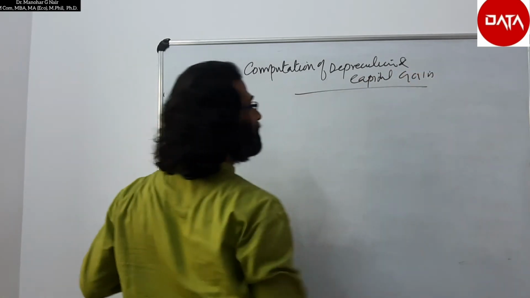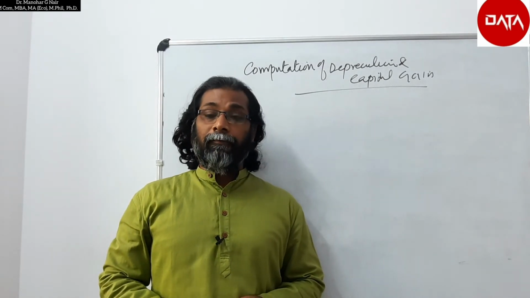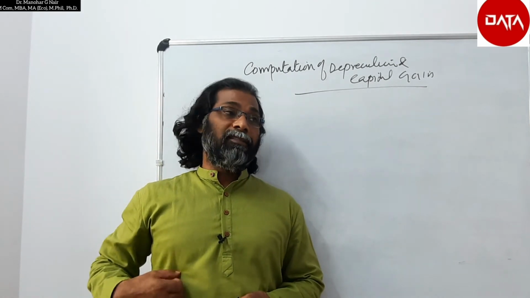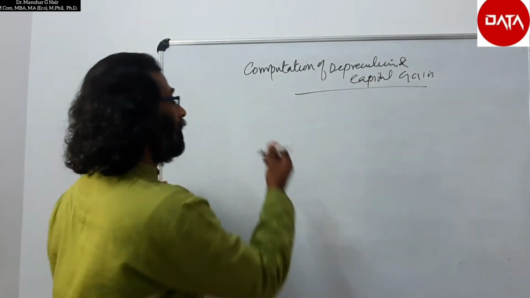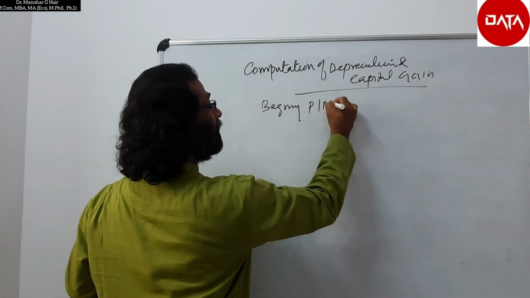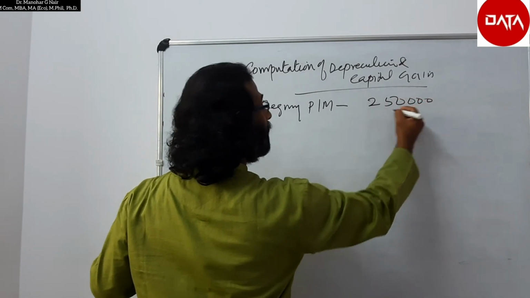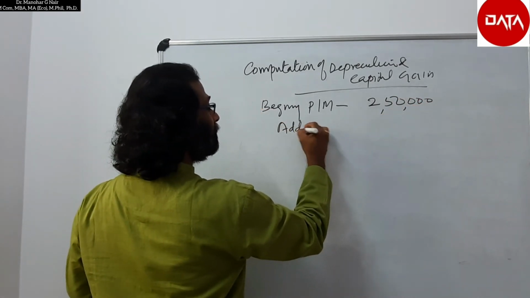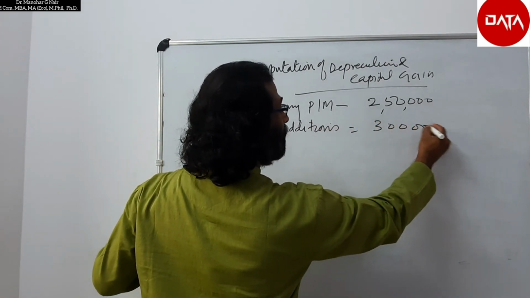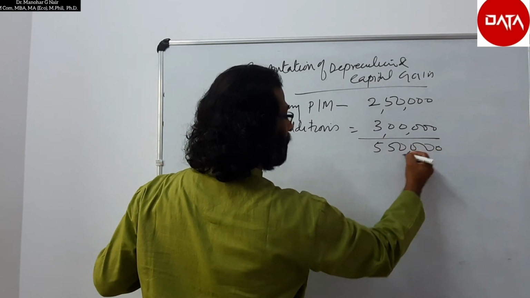In this case, the first case is plant and machinery. Plant and machinery at the beginning is 2,50,000 and the addition is 3 lakh rupees. So the total plant and machinery is 5,50,000.